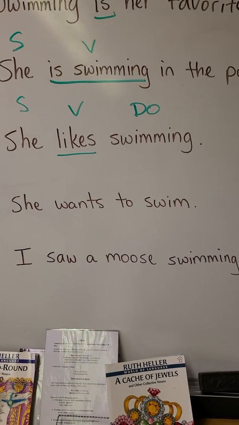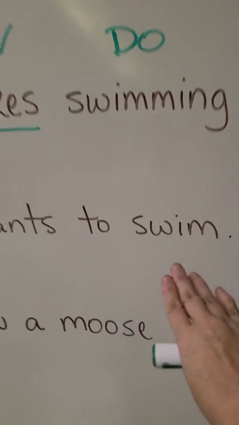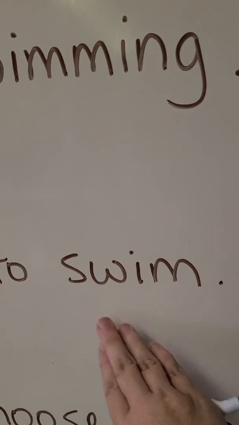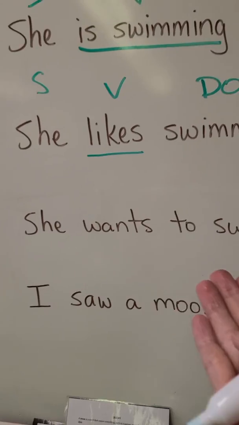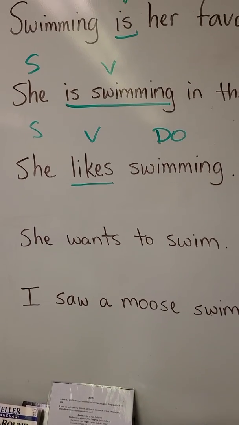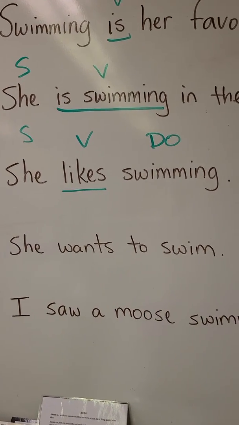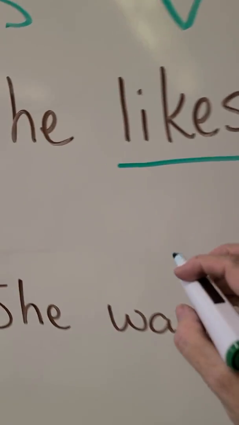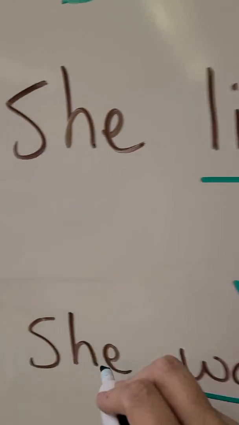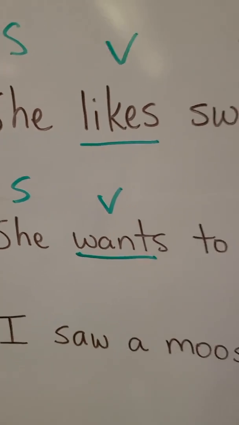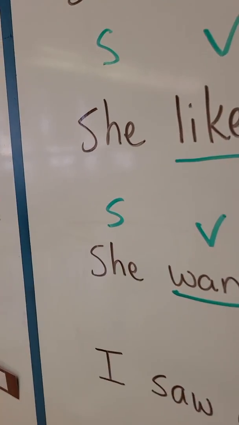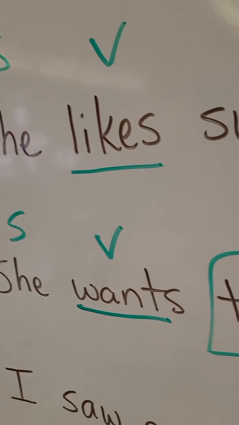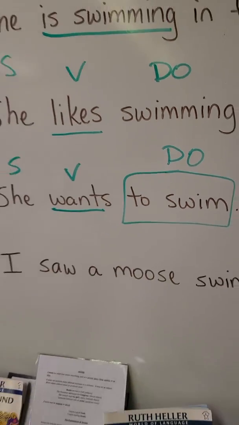What about this one? She wants to swim. Again, so many people say swim, it's an action, that's my verb. But look at your sentence. What is the action that's happening? She wants. That's what's happening, wants. And who wants? She wants. Now, what does she want? She wants to swim. So this right here says what she wants, and it's the direct object again.